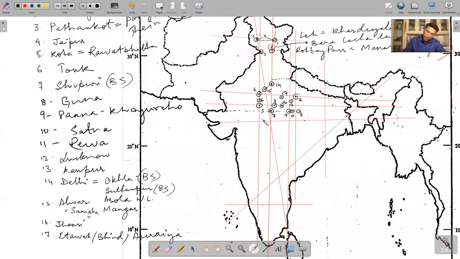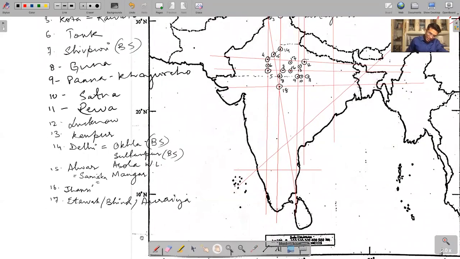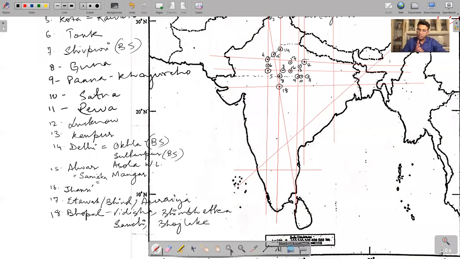So I hope you remember what this is. This is Bhopal. And what else can we approximate at Bhopal? Bhoj Lake, Vidisha, Sanchi, Land of Lakes, Bhimbhetka, not Bhimpeka. It's Bhimbhetka. So 18 is Bhopal. Bhopal is also Vidisha, the Bhimbhetka Caves, and the Sanchi Stupa. It is Bhoj Lake. Bhopal is sometimes referred to as the city of lakes. Yes, it is also the source of the river Betwa. Betwa emerges from near Bhopal.